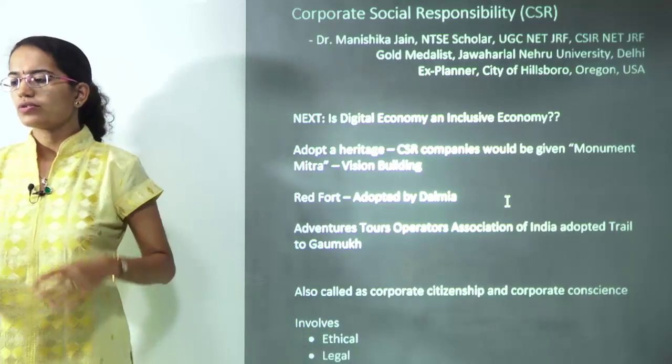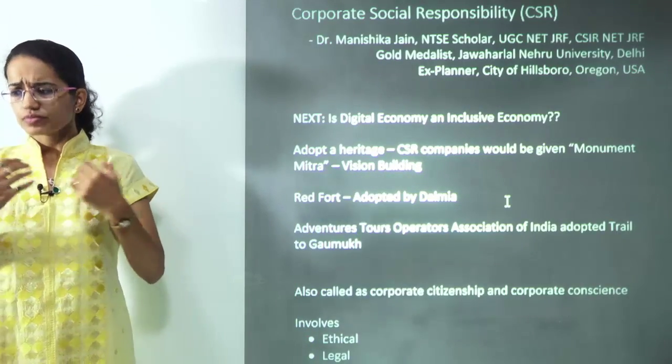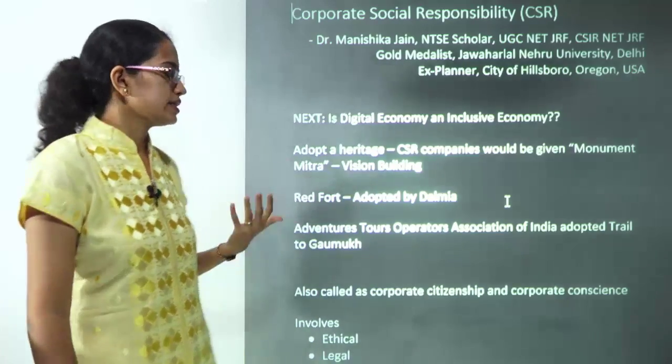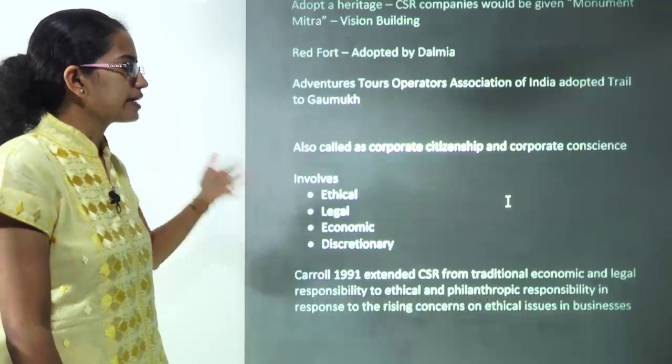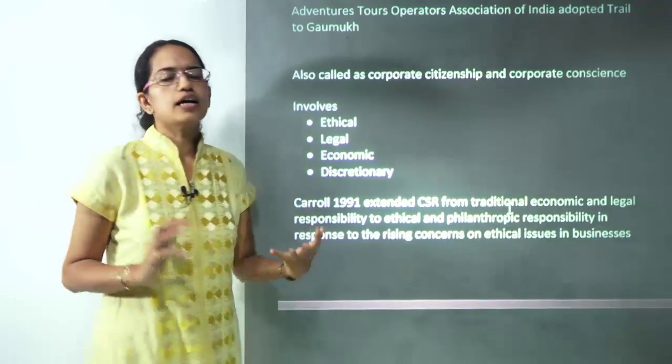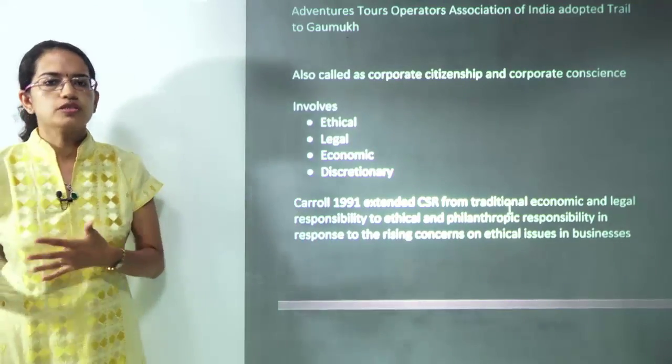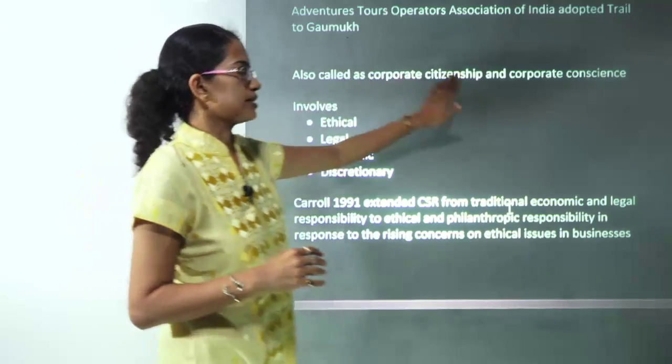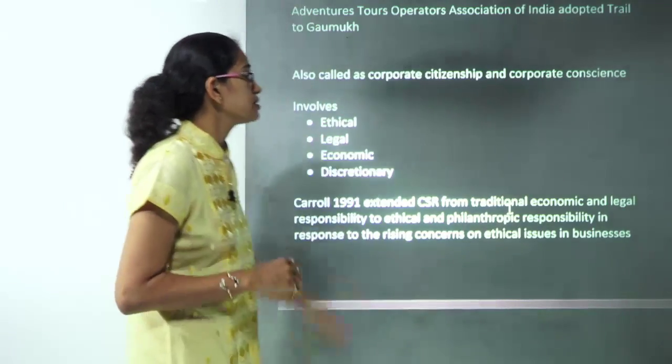So we talked about the introduction of CSR, we talked about the basics and why we are incorporating it. Let's understand what is CSR. CSR, or corporate social responsibility, is also known as corporate citizenship or corporate consciousness.